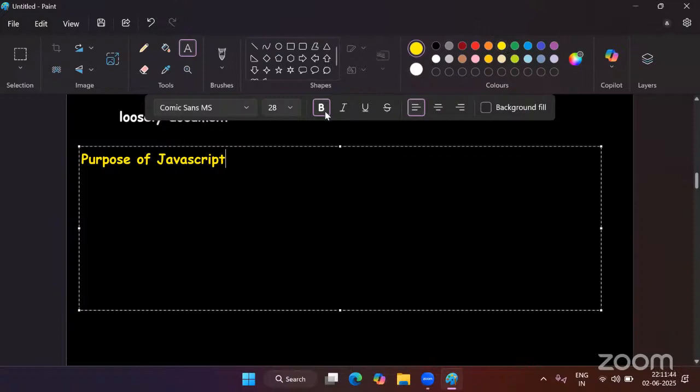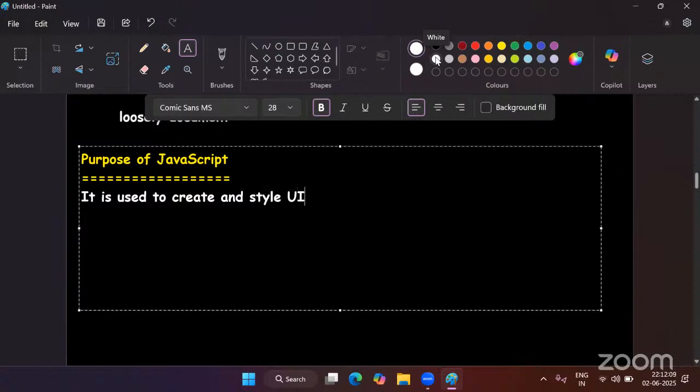So the purpose of JavaScript is to create and style the UI, nothing but the user interface, dynamically.